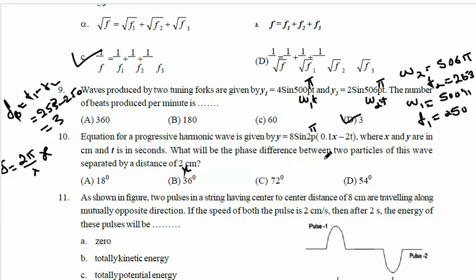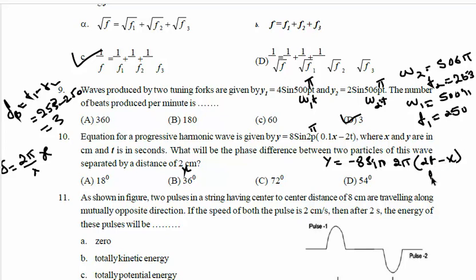If you rearrange this equation, y equal to minus 8 sin 2 pi (2t minus 0.1x).